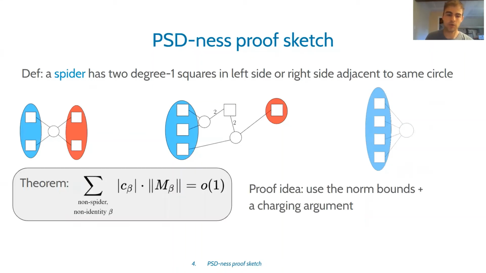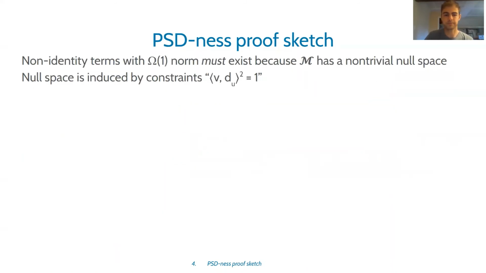And what we're able to show in the paper is that the total norm of the non-spiders is little o of 1. That is, if you add up all the non-spiders and non-identity matrices, you only get a little o of 1 contribution to that sum. For proof, we use the norm bounds plus a charging argument. See the paper for the details of it. So basically, the only thing we have to worry about are these spider shapes in the sum for M.